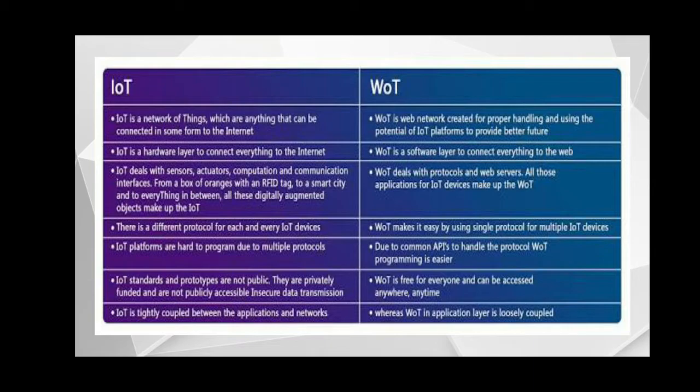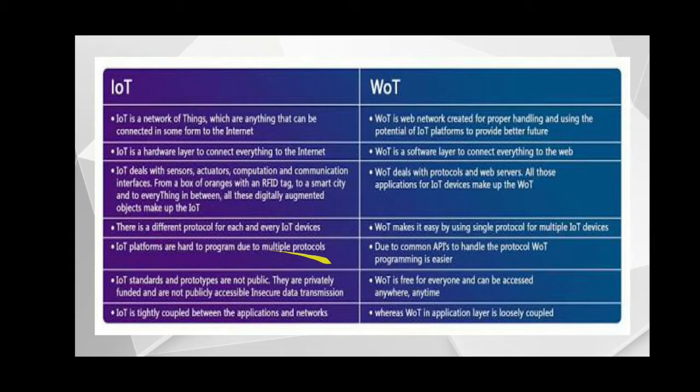And WOT deals with protocols and web servers. All those applications for IoT devices make up the WOT. Fourth point, there is a different protocol for each and every IoT device, and WOT makes it easy by using a single protocol for multiple IoT devices.